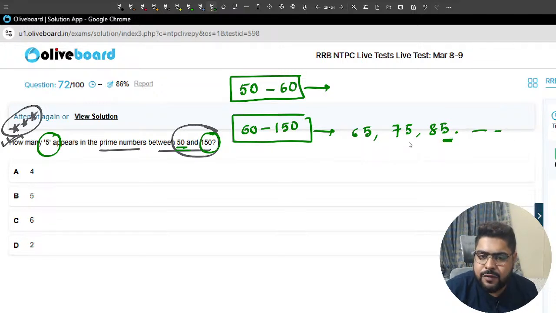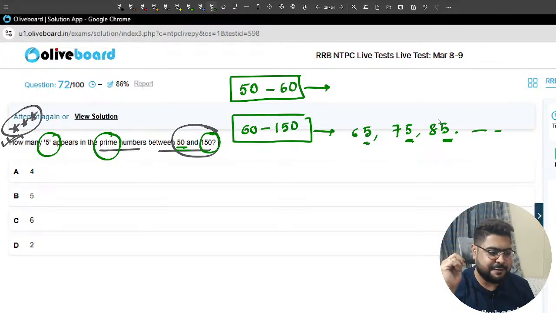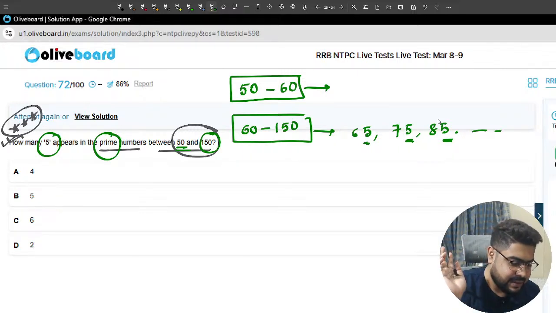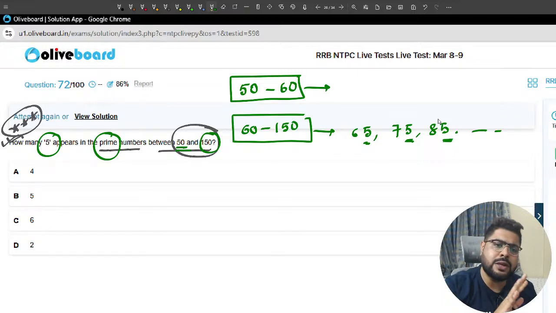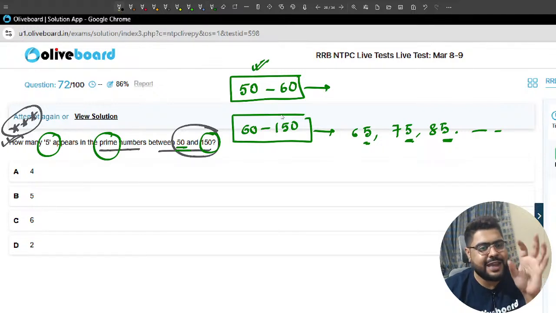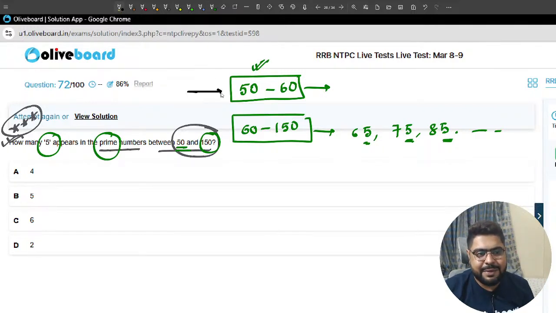Anywhere a number is ending in 5, it is never a prime number because the number itself is divisible by 5. So that won't be the case. That means whatever prime numbers including 5 I have, they will be in between this.